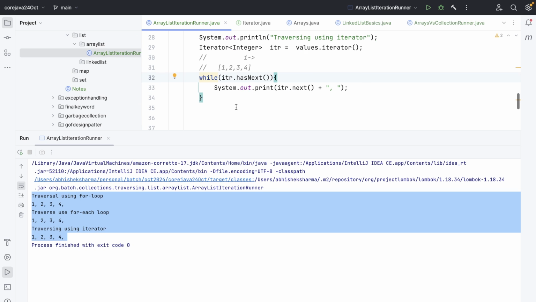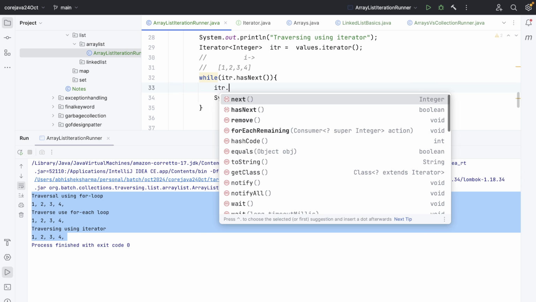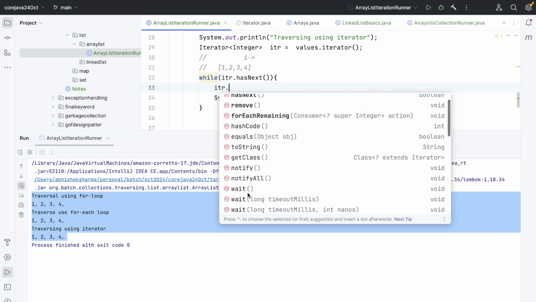Other methods: it has very few methods. One thing to know here is that wait, notify, hashCode, equals, these are all Object class methods.